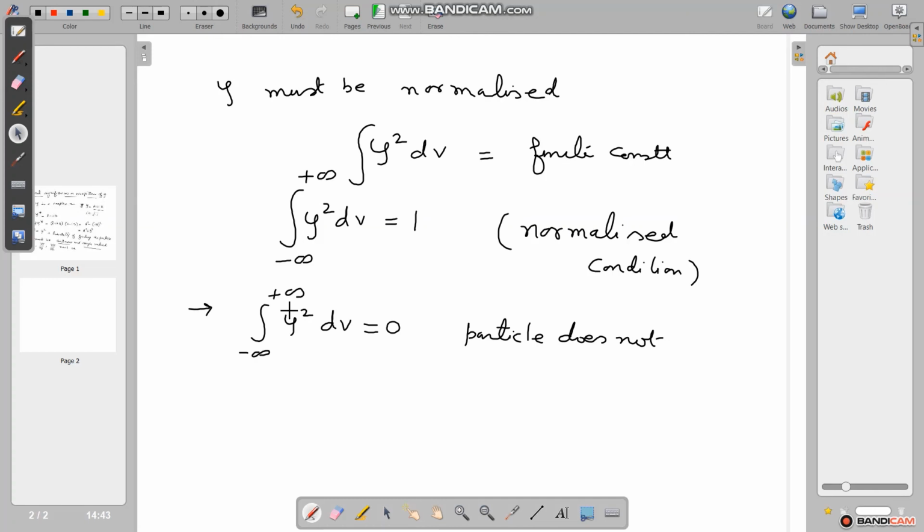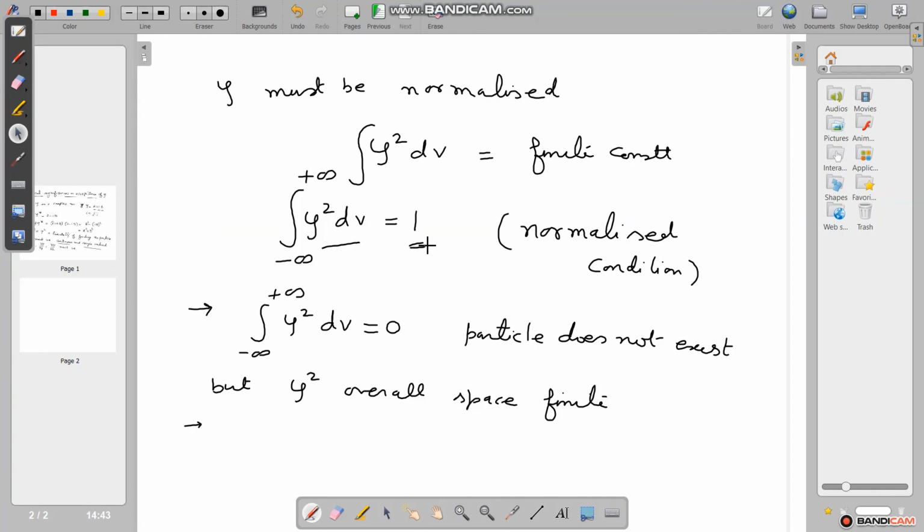But psi square over all space must be finite. We can say the particle is somewhere.